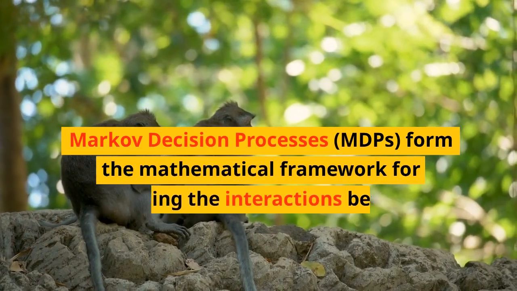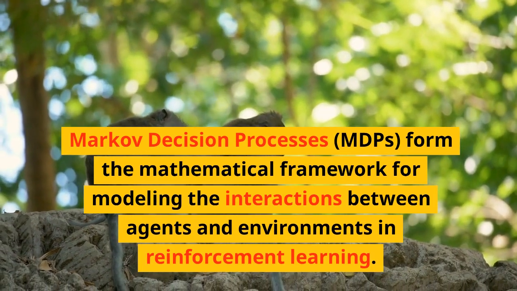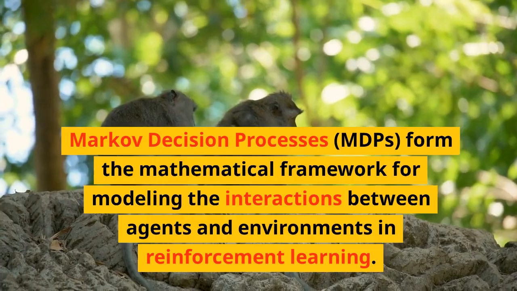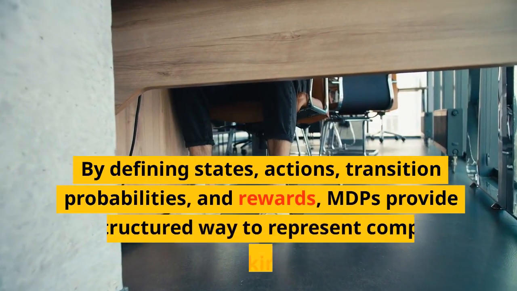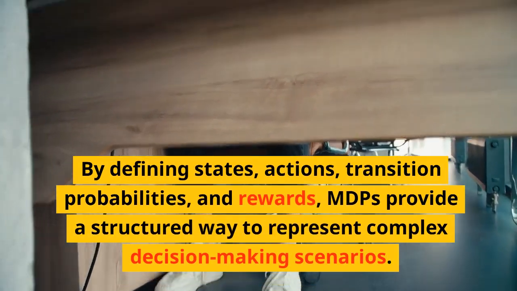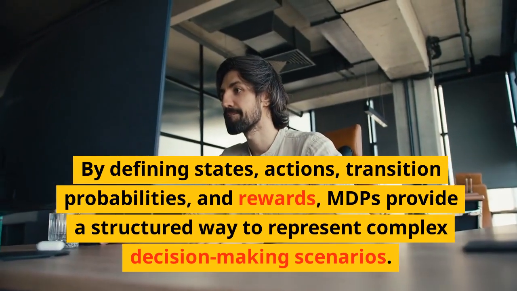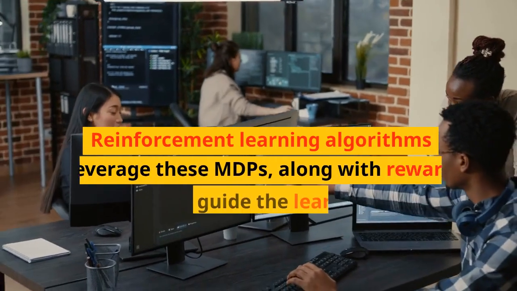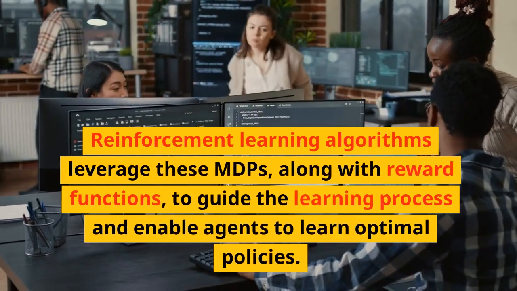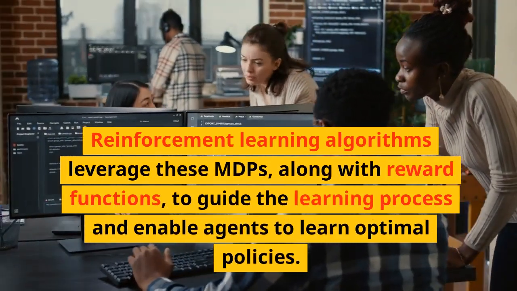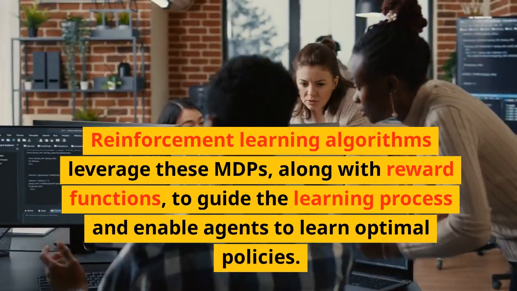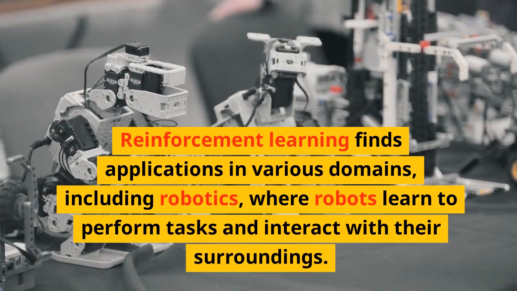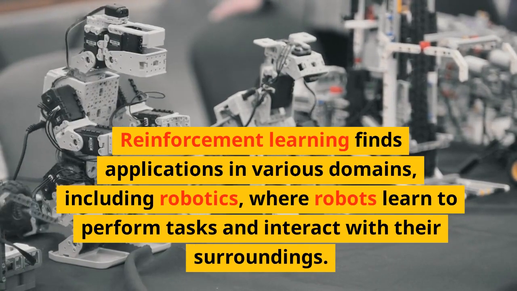Markov decision processes, MDPs, form the mathematical framework for modeling the interactions between agents and environments in reinforcement learning. By defining states, actions, transition probabilities, and rewards, MDPs provide a structured way to represent complex decision-making scenarios. Reinforcement learning algorithms leverage these MDPs, along with reward functions, to guide the learning process and enable agents to learn optimal policies.